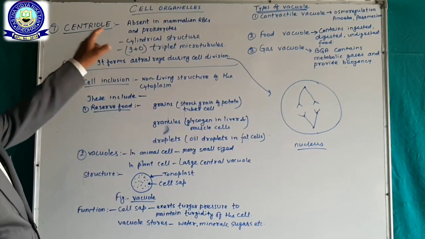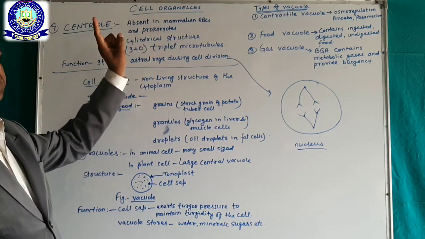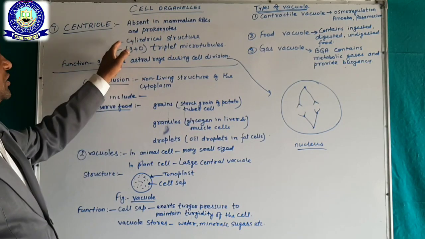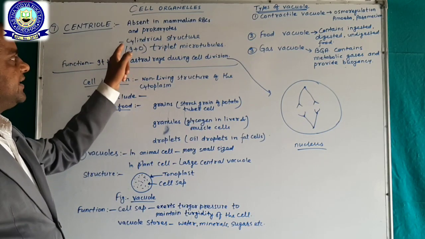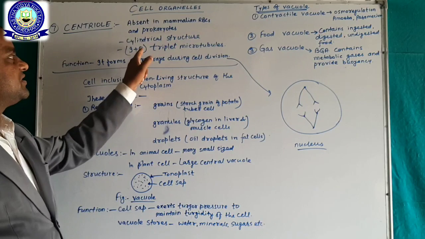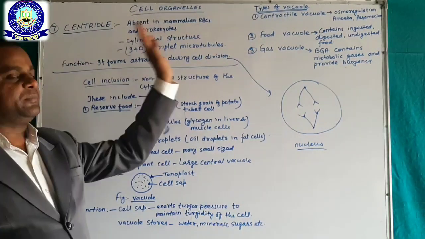Centriole. Centriole is absent in mammalian RBCs and prokaryotes. It is cylindrical in structure and its arrangement is 9 plus 0. That is called triplet microtubules.